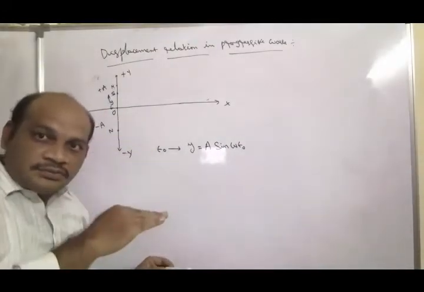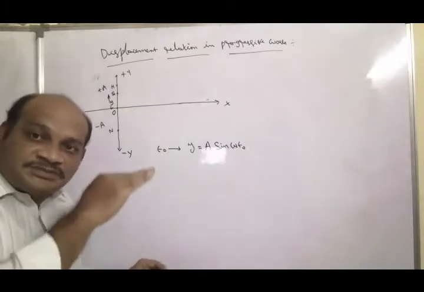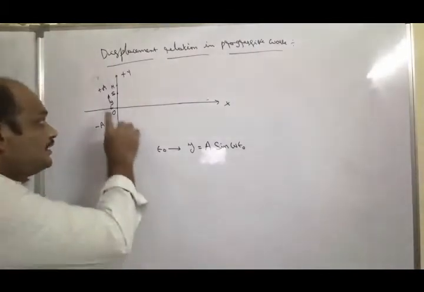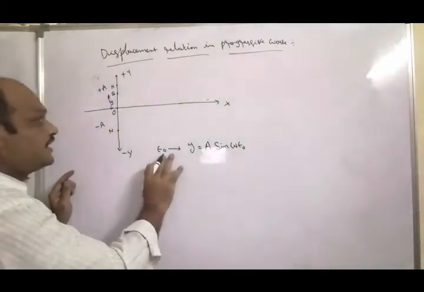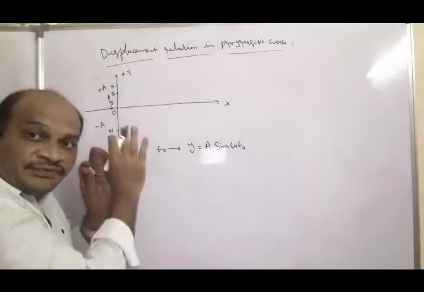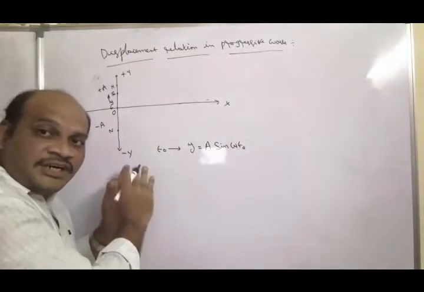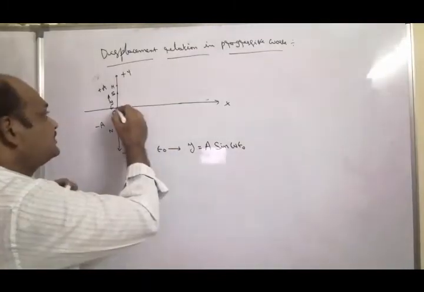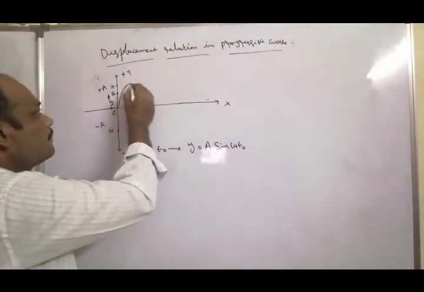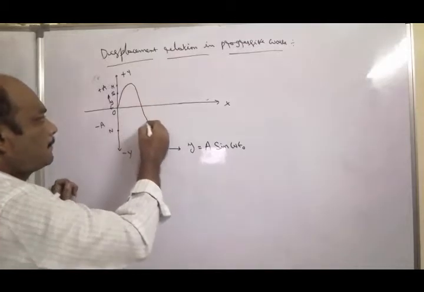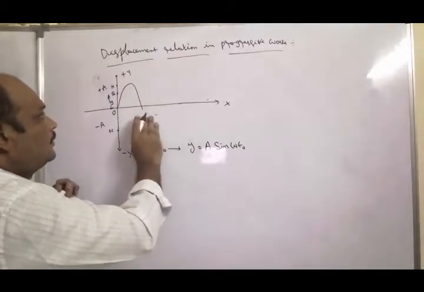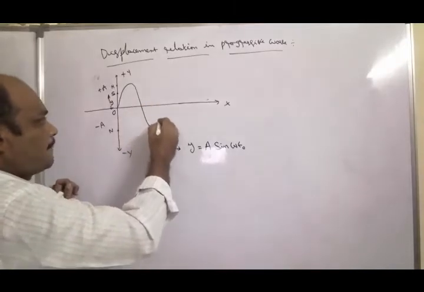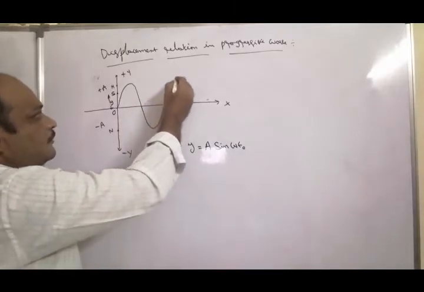Due to the oscillations, or the disturbance, of this particle, let us say at t0 seconds a wave is formed. This generated wave moves along the positive x-axis like this, for example.